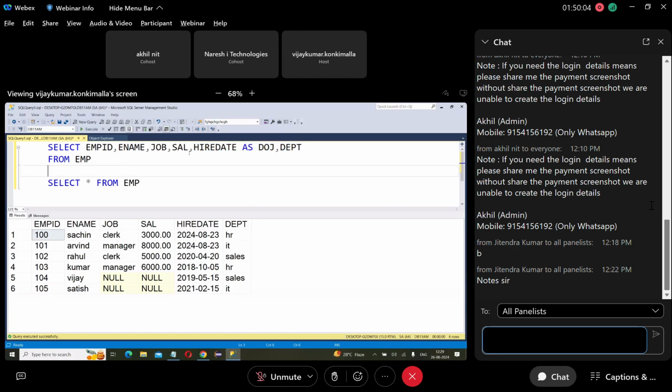So in the actual table, the column name is hire date, but in this query you are changing the heading to DOJ. Not in the table, only in the output. Only in the query output you are changing the heading to DOJ, but the original table is the same. Okay.